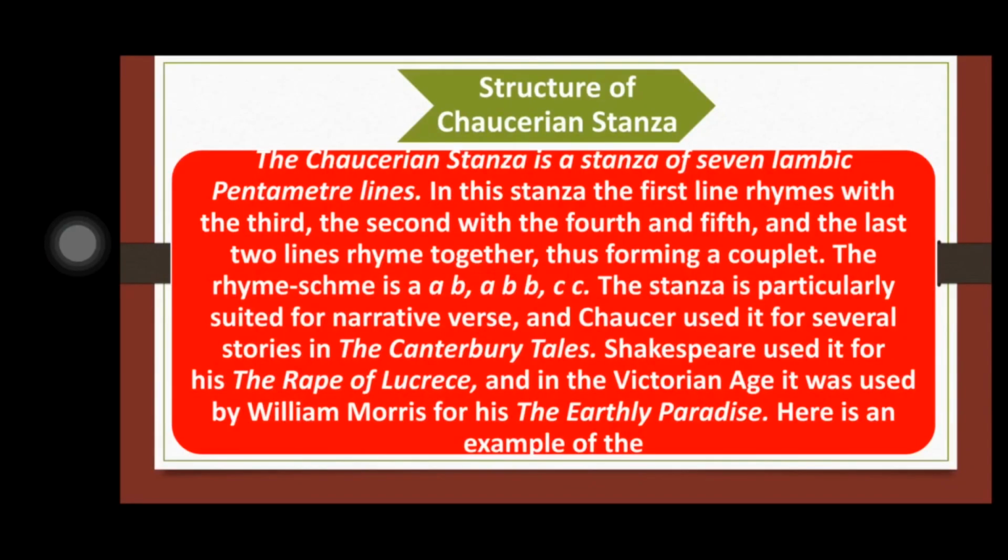Structure of Chaucerian stanza. How to structure such kind of stanza? The Chaucerian stanza is a stanza of 7 iambic pentameter lines.